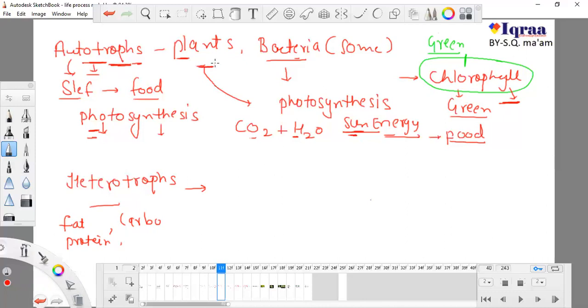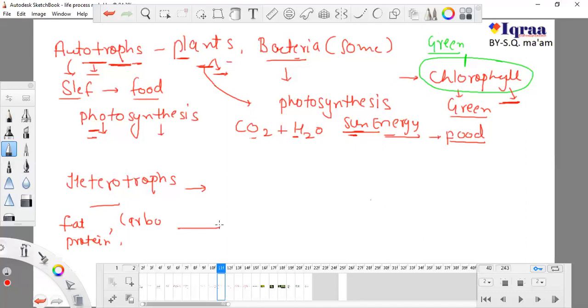Either you are vegetarian or non-vegetarian, directly or indirectly, all of us are dependent on plants, and plants produce all types of food. Plants can produce fat. We eat oils from plants like groundnut oil, mustard oil, sesame oil, coconut oil. We eat proteins from plants. We know that cereals and almonds contain a huge amount of protein, and we eat carbohydrate from plants. Every form of sugar, apple sugar and grape sugar, etc., is carbohydrate. We eat fruit, oils, everything we get from plants.